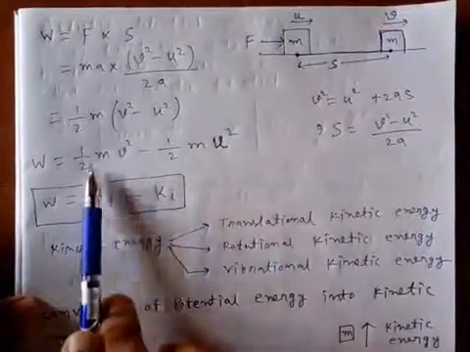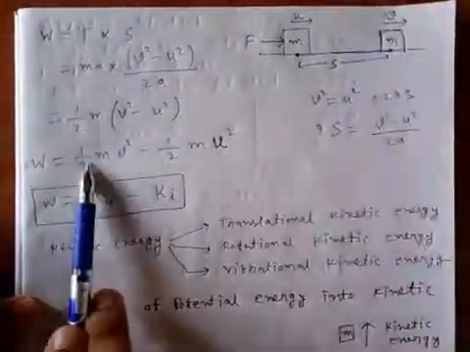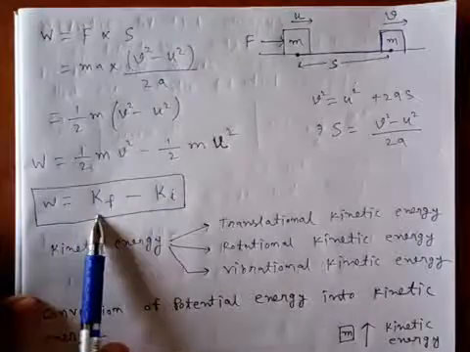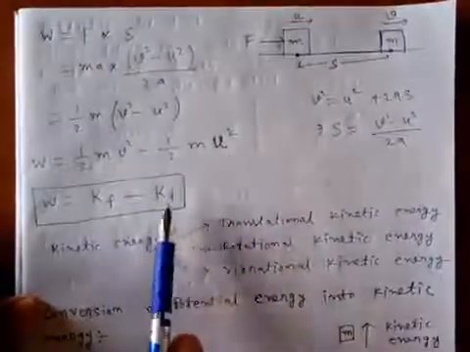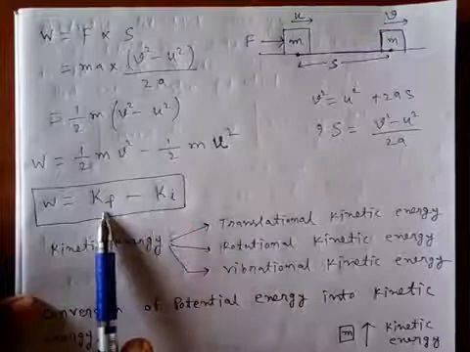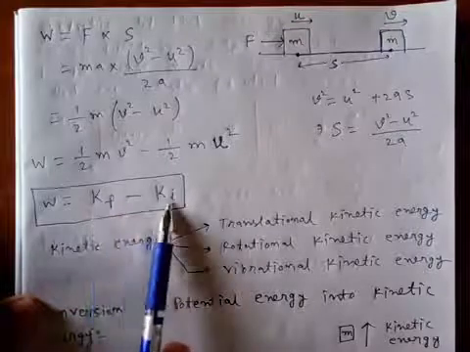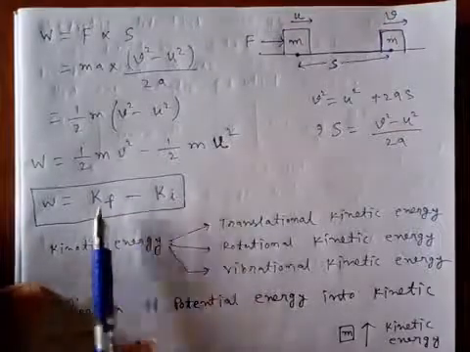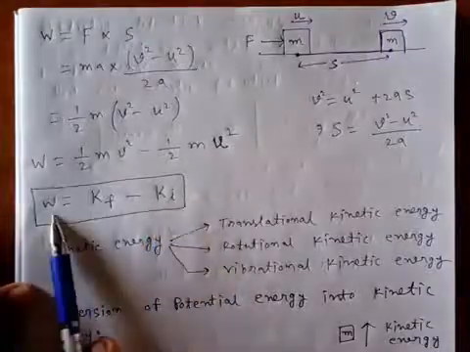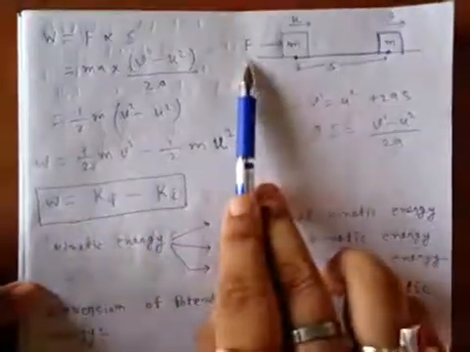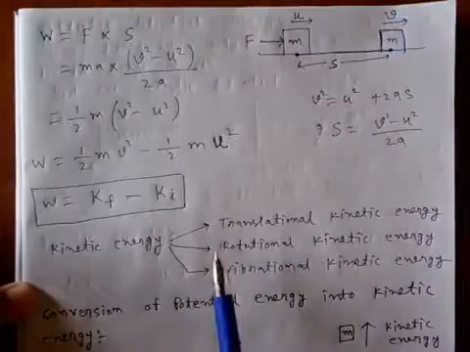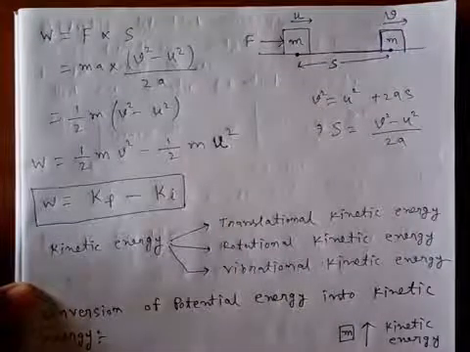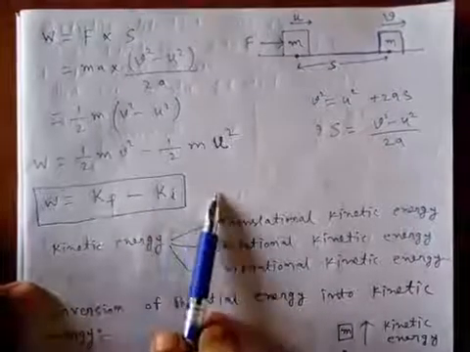We know the final velocity is v, so this is the expression of final kinetic energy, and this is the expression of initial kinetic energy. So final kinetic energy minus initial kinetic energy, which is the change in kinetic energy, equals the work done by the force applied on this body. Basically, this is the statement of the work-energy theorem. So this proof is also very important.